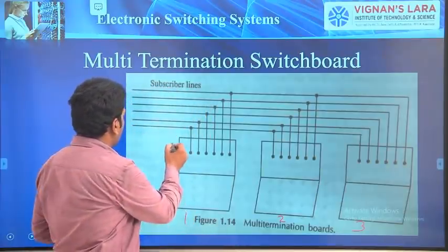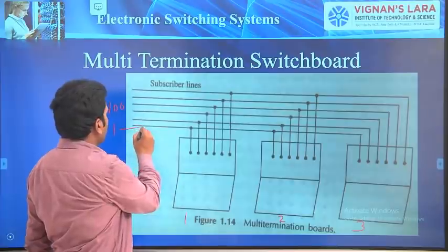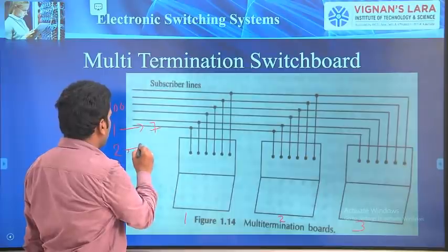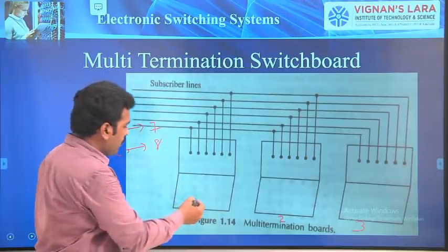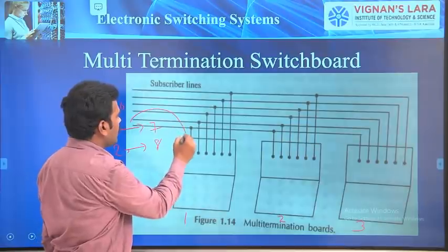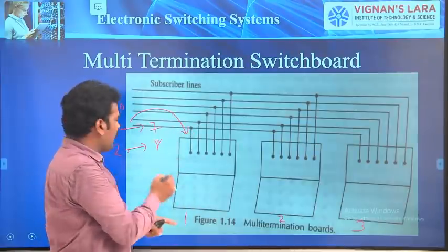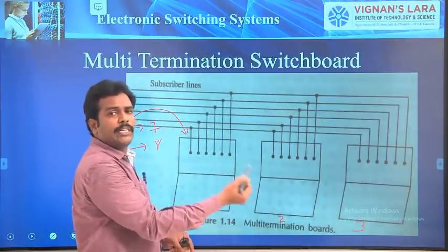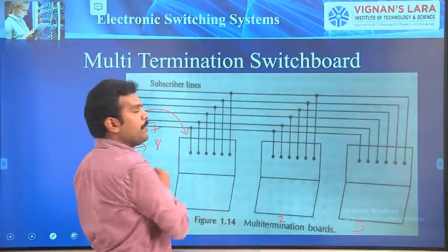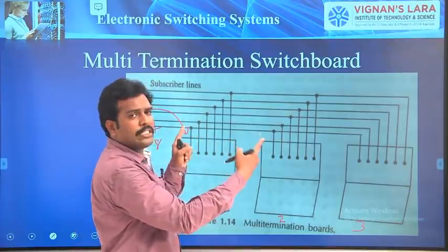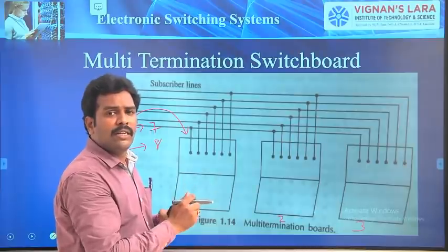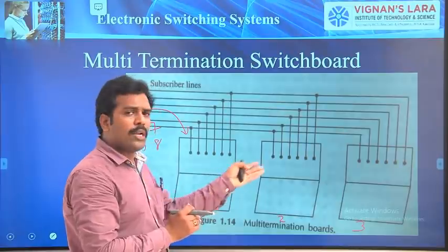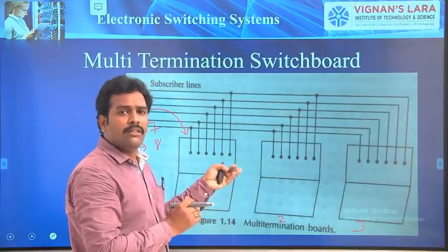Whenever someone wants to make a call to 7, for example, and simultaneously some 2 wants to make a call to 8, whenever this operator is handling this call, this operator cannot handle the second call. At that time, because 2 and 3 are free, any one of the operators can handle this second call. So, in case of multi-termination switchboards, the probability of blocking a call is very less, because as we have more operators, they can easily handle the traffic.